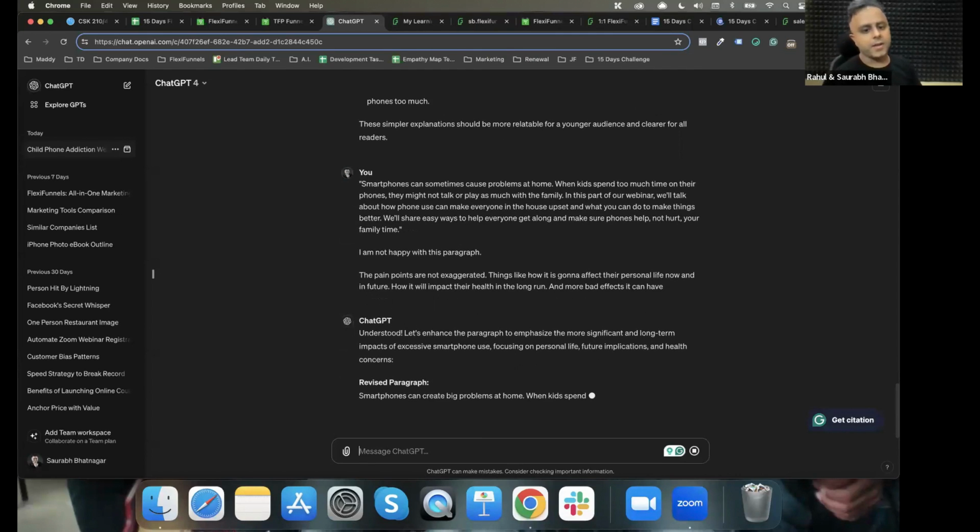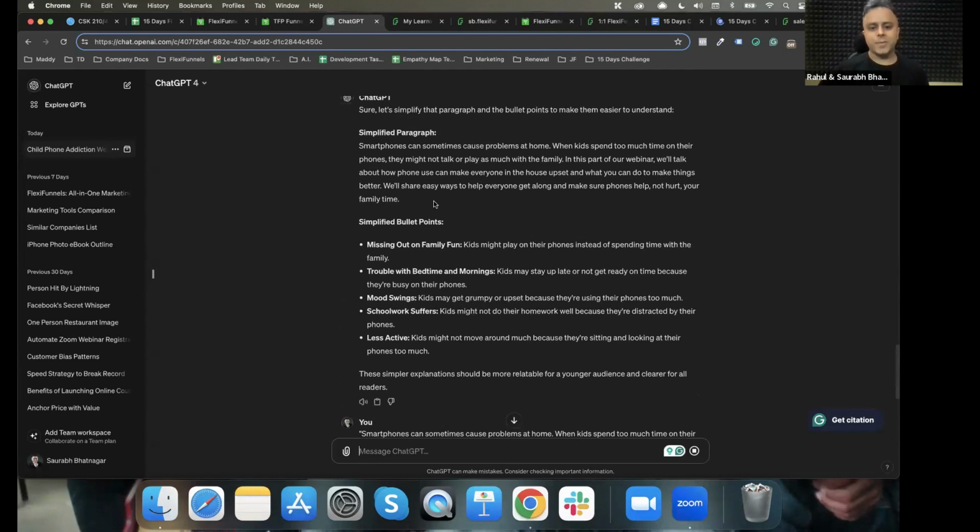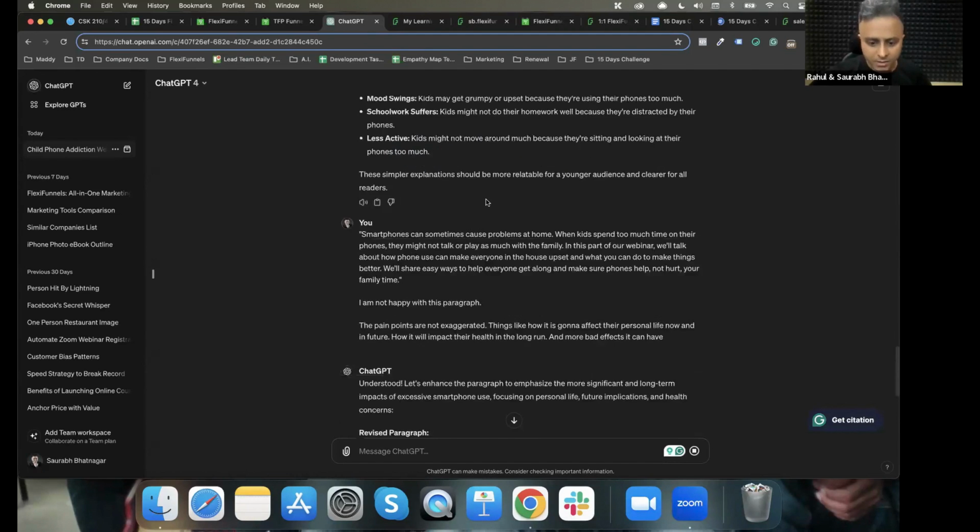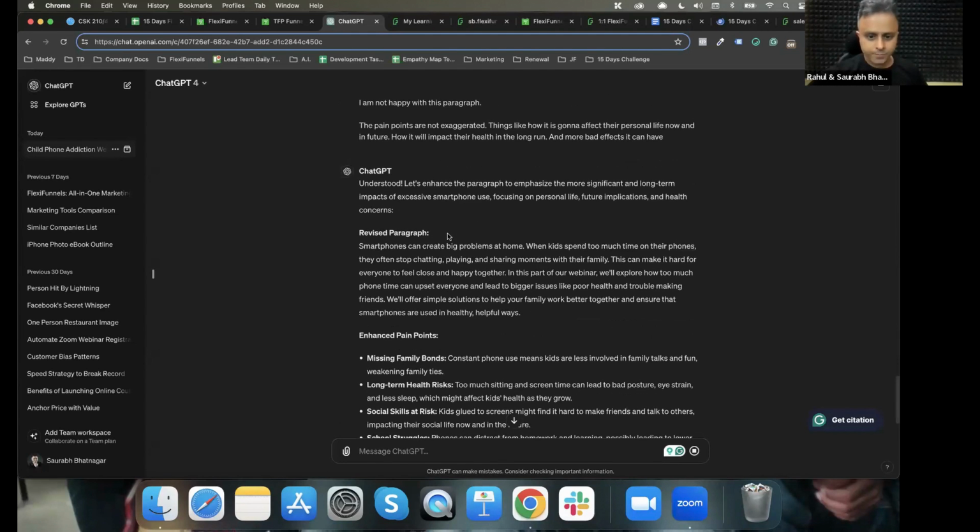Right? So it has given me some generic statements, generic paragraph. That smartphones can sometimes cause problems at home. It's okay, but I want the things to be specific, and I want to write down the specific problems that people are facing. "When kids spend too much time on their phone, they might not talk or play as much with the family." No, they are not talking. I want to remove this "might". So I want the things to be specific. "Smartphones can go bigger. When kids spend too much time on their phones, they often stop chatting, playing, and sharing moments with their family. They can make it hard for everyone to feel close and happy together."